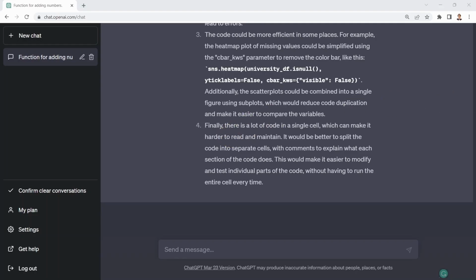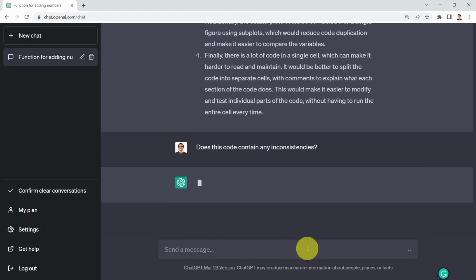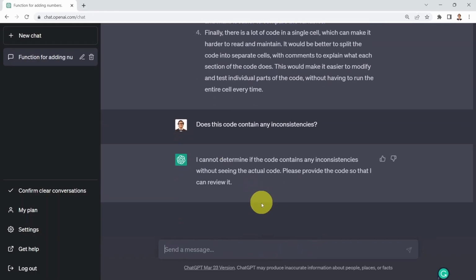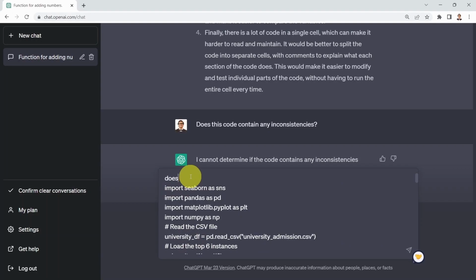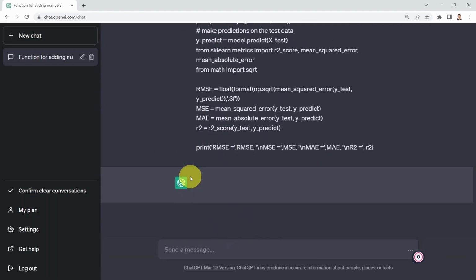Okay. What I could ask next is, does this code contain any inconsistencies? It tells me that it cannot determine if the code contains any inconsistencies and asks me to provide the code so that it can review it. So what I need to do right now is copy the code again. Let me do that, paste it here, and ask the same question: does this code contain any inconsistencies? Okay, let's go ahead and test it out.